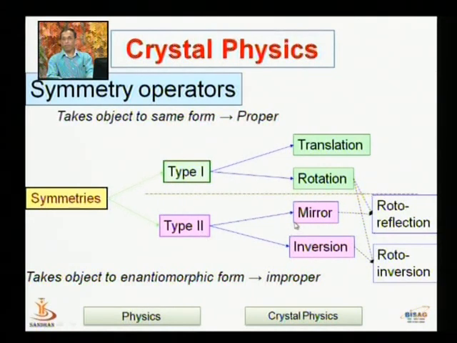Mirror reflection and inversion are examples of improper symmetry operations. If we combine rotation with reflection, that is known as rotoreflection, and inversion with rotation is known as rotoinversion. Both of them are also type 2 symmetry operations.